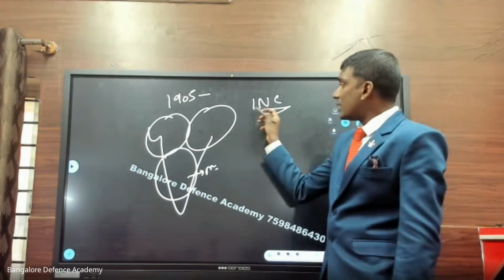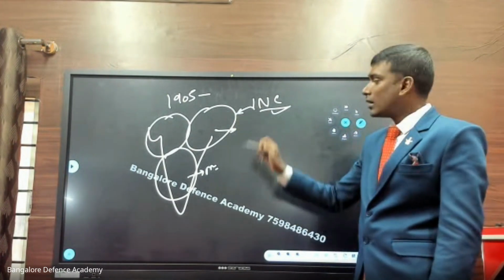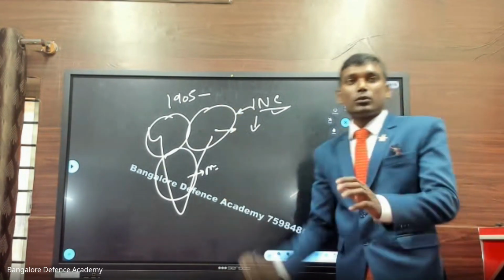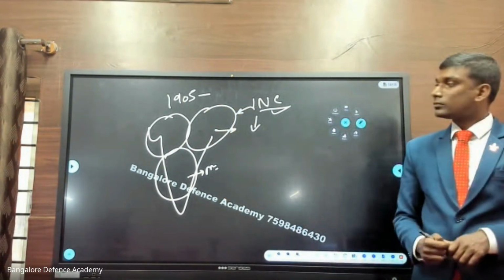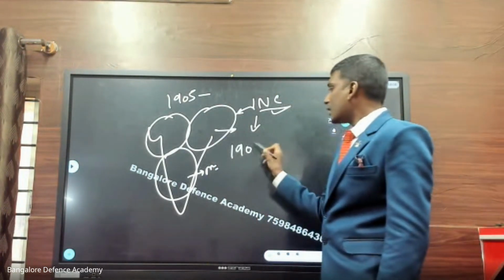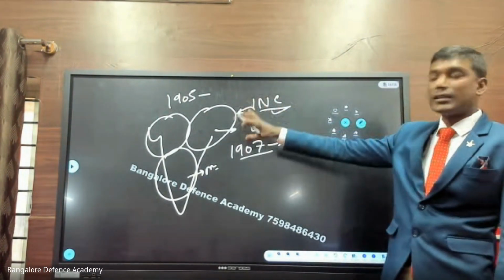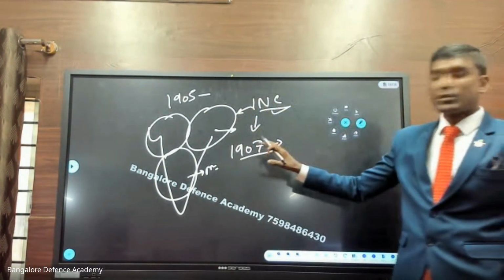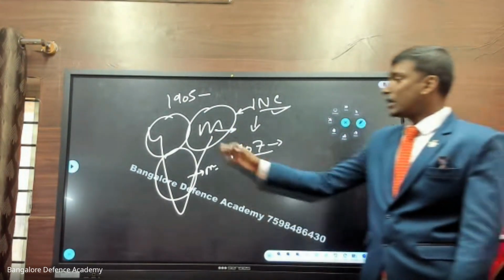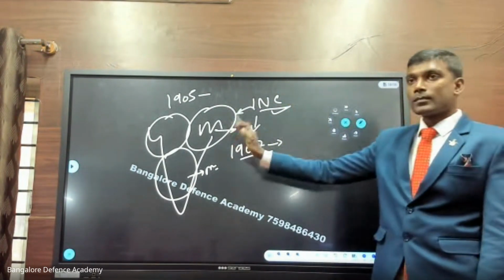So now, suppose the Indian National Congress is here in Kolkata, and the president election is going on, a person belonging to Bengal province should not stand for election. That is a rule. Now this is happening in the year 1907. In 1907, the Indian National Congress decided there will be a president election in Bengal. So definitely a person belonging to the Bengal province cannot stand for the election.